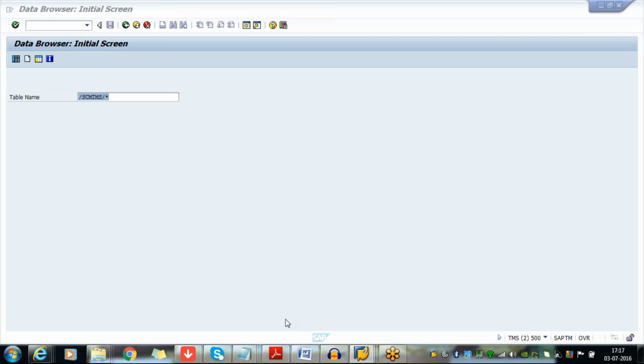Even within the tables, the same thing will be there in the programs also, starting like this only.